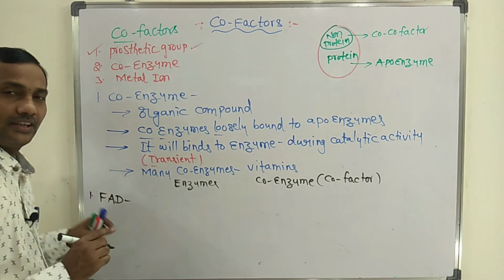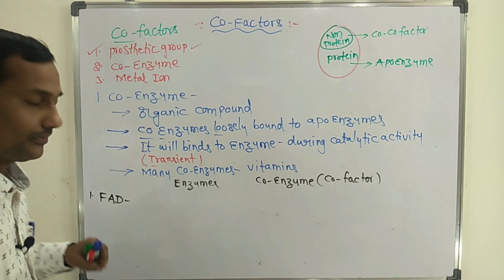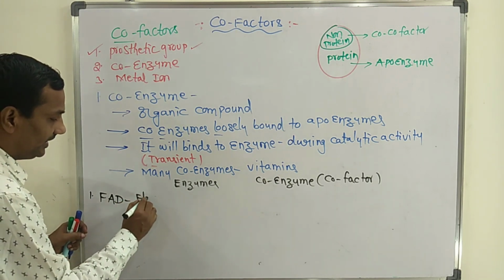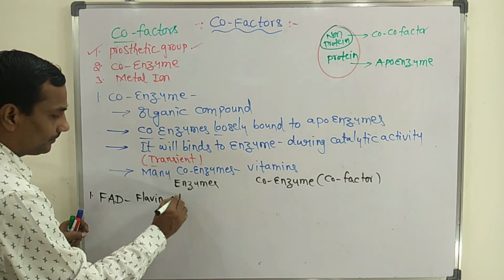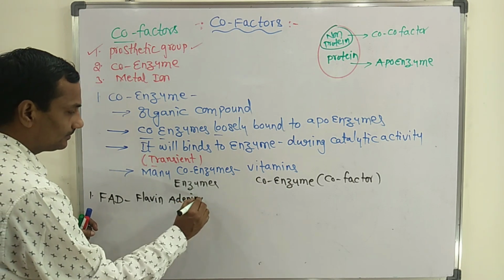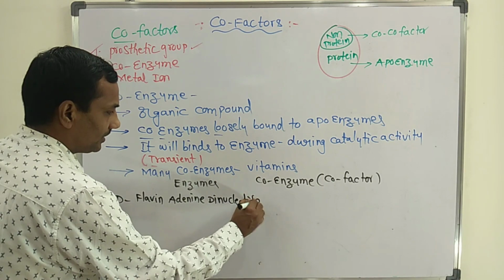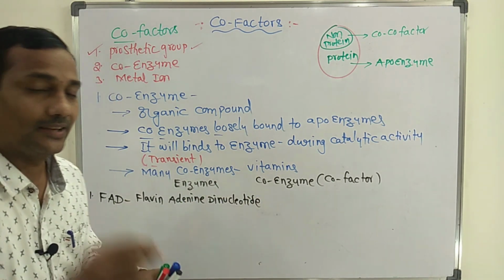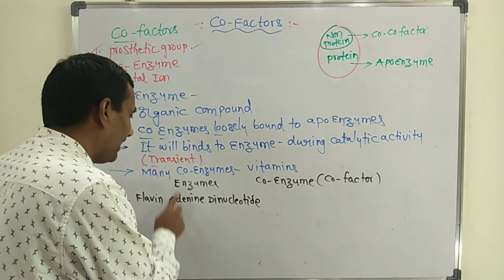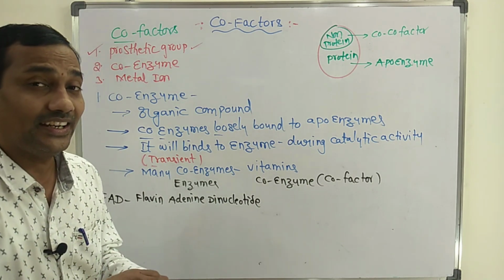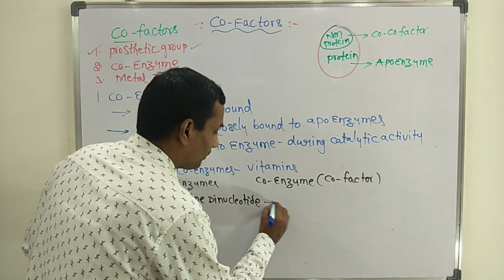The first I will write here is FAD. FAD is one type of enzyme. The full form of FAD is flavin adenine dinucleotide. In that FAD you can find one coenzyme.